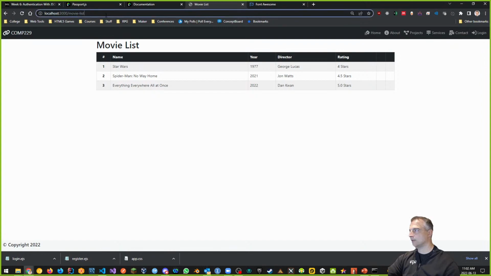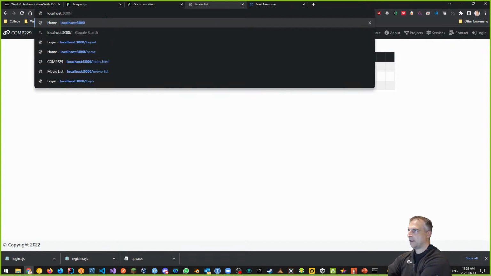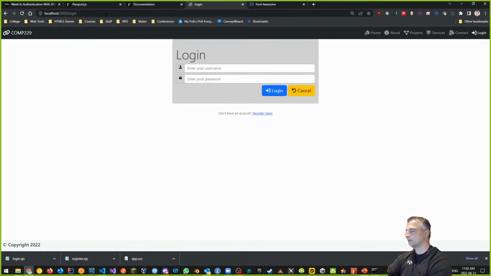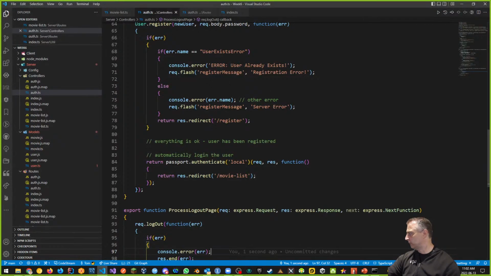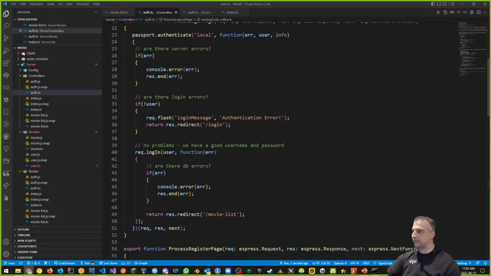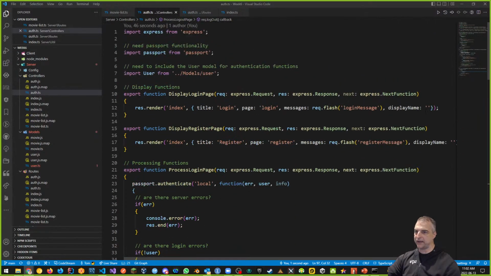So I want to log out. Again, I don't have a logout link, but I should, right? And it should take me here. So how do I make that work in my code? Well, remember what we did. Everywhere we have a display name, all of our display names are blank, right? We can't have all of our display names blank anymore because that doesn't make any sense, right?